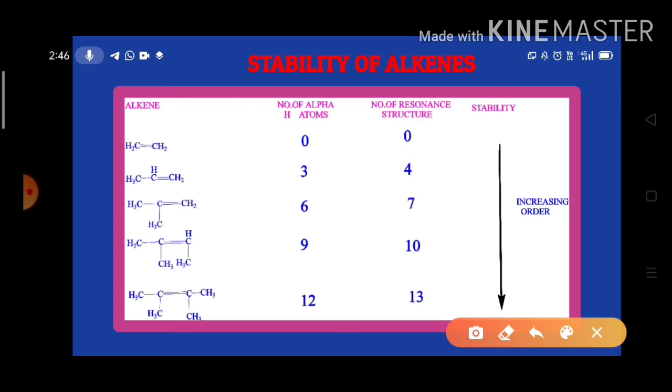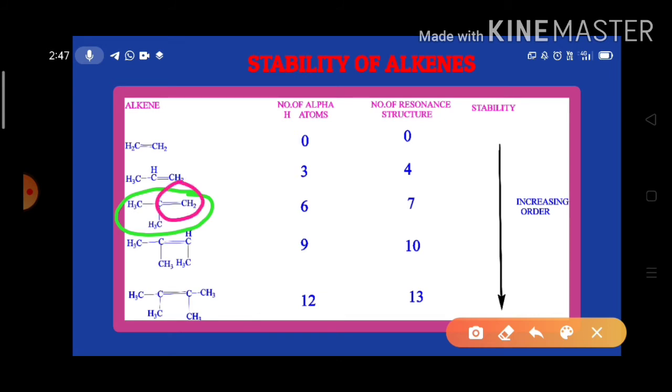Look here. This one is 2-methyl propylene, or we can say 2-methyl propene.